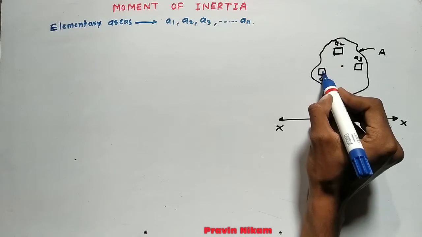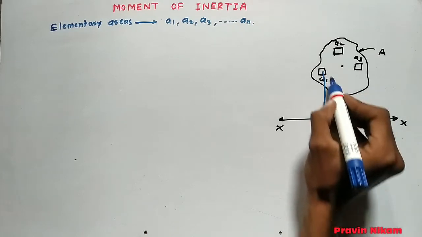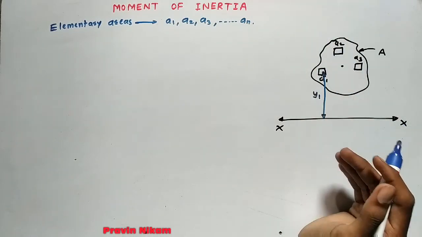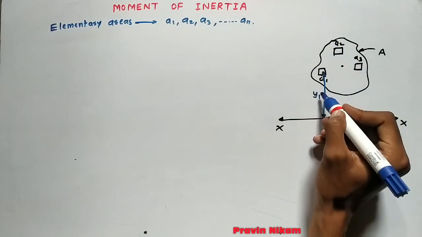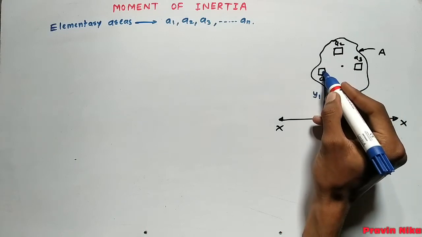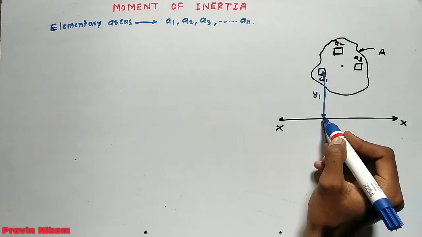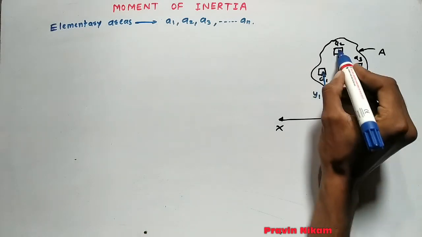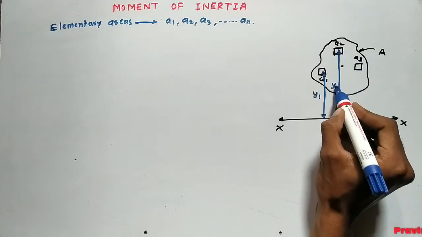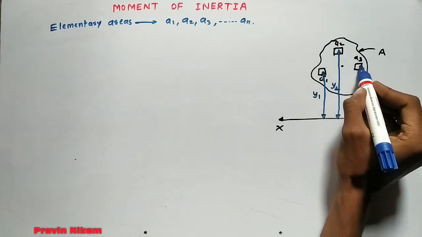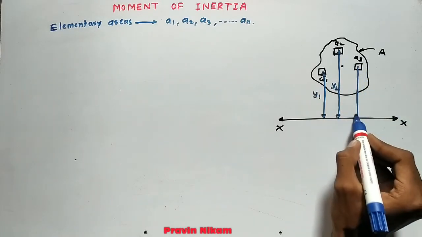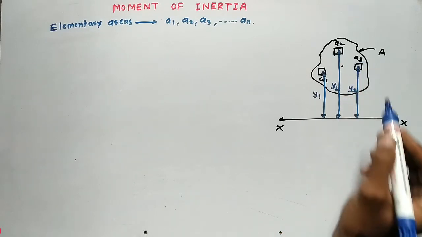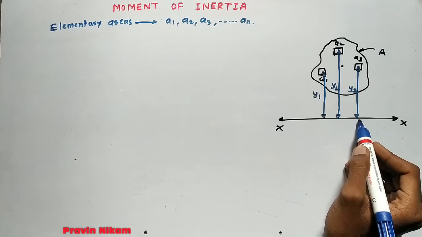If this is y1, because the vertical distance is there, so this is y1, that is the distance of area A1 from the reference axis. This is y2, the distance of area A2 from the reference axis. This is y3, the distance of area A3 from the reference axis.